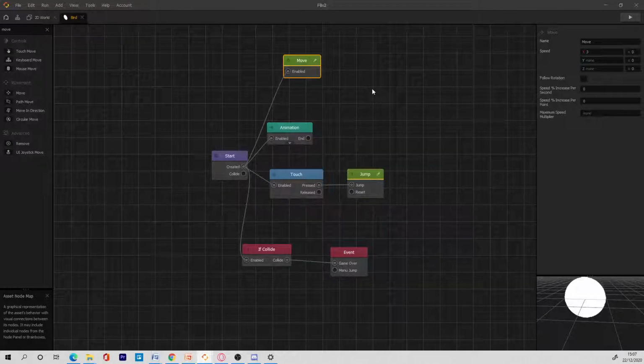Can you make it so each time you pass through the pipe you get a point? Sure. We can always do that.